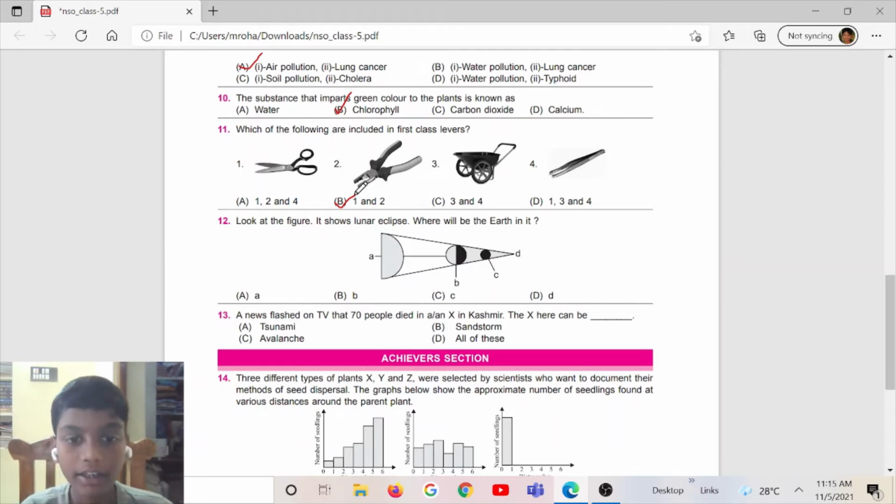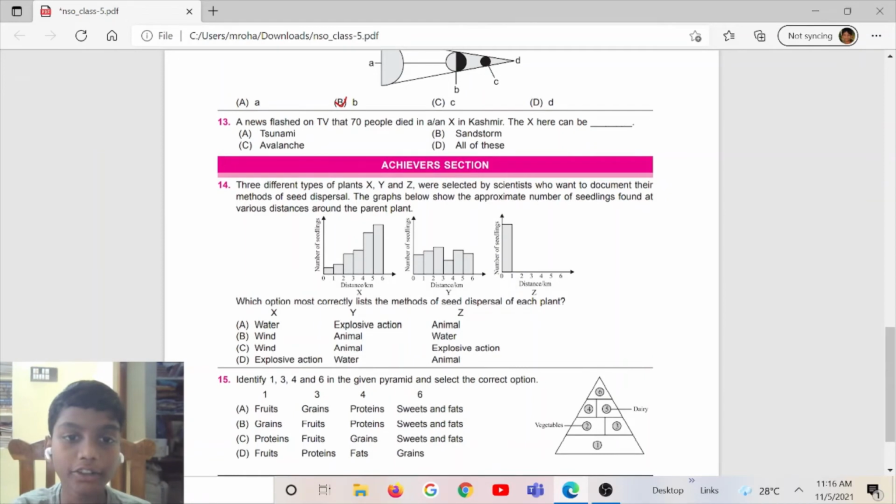Look at the figure. It shows a lunar eclipse. Where will the earth be in it? I have just read the 12th question. I am reading the options: option A, A. Option B, B. Option C, C. Option D, D. The correct answer is option B, B. Here A is the sun, B is the earth, C is the moon.